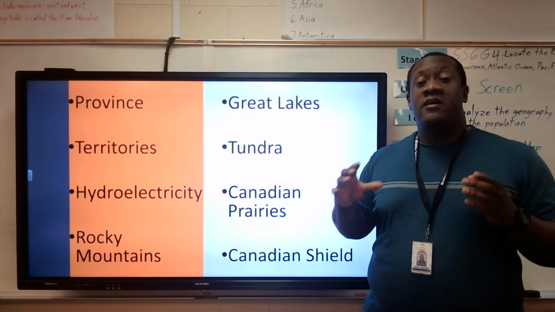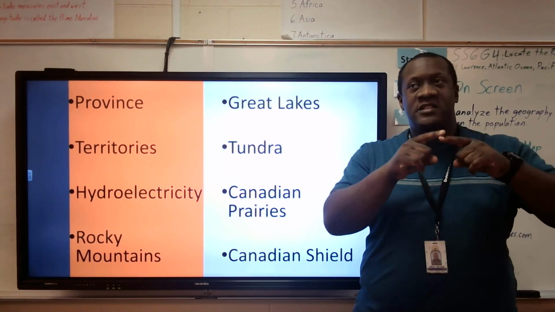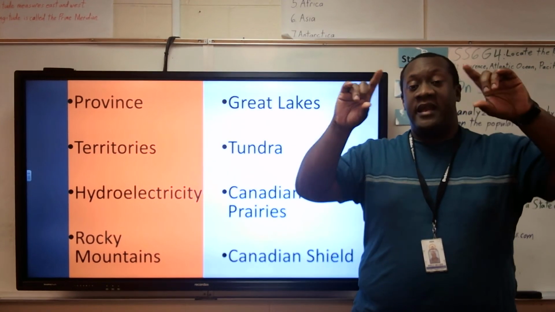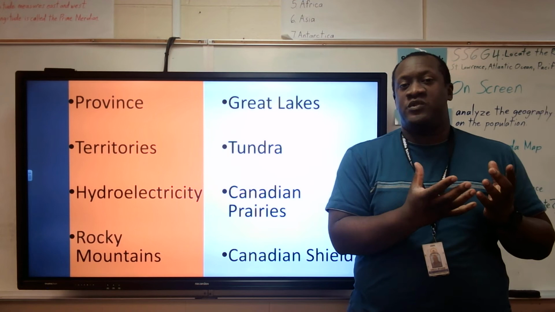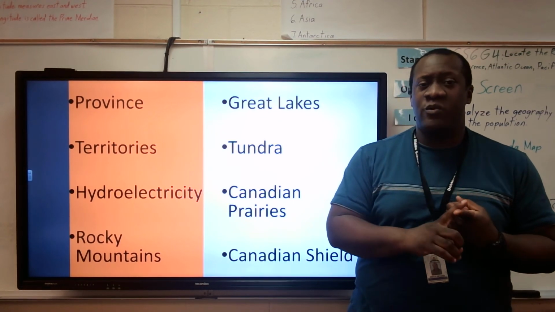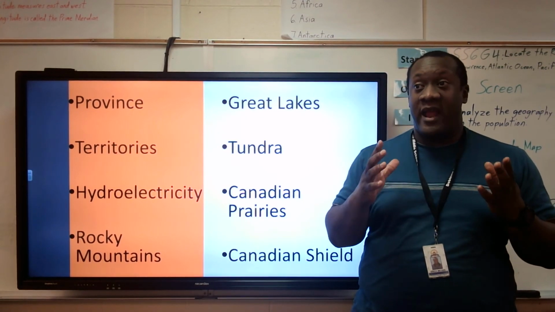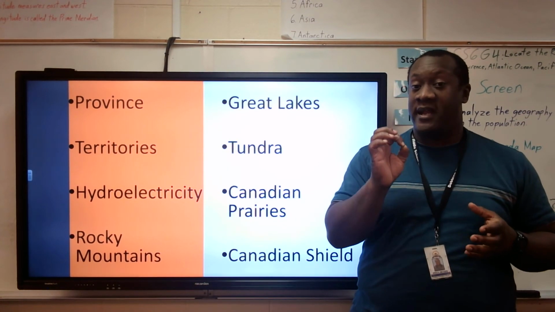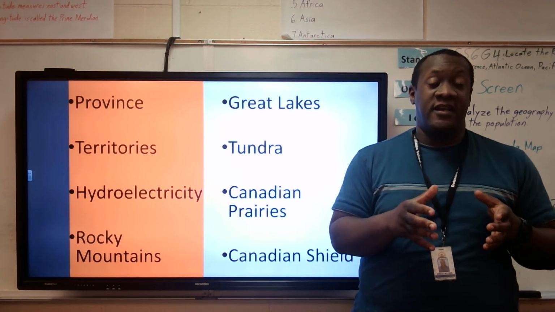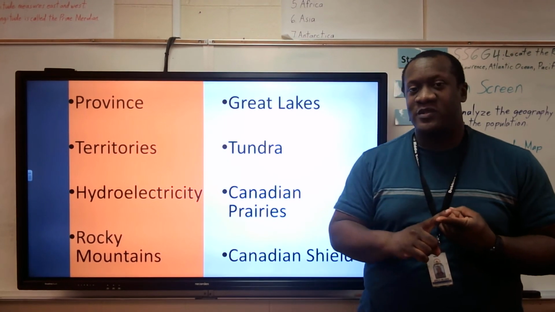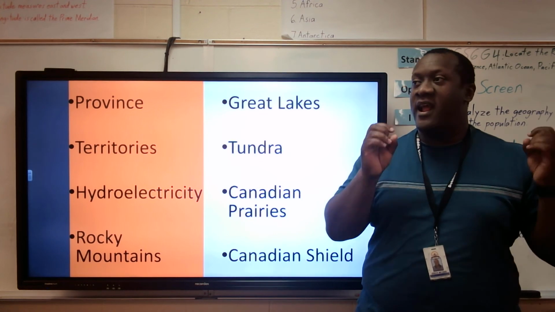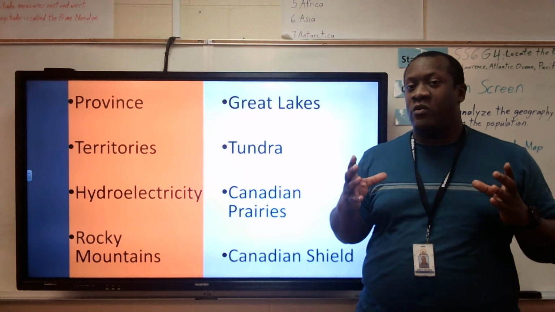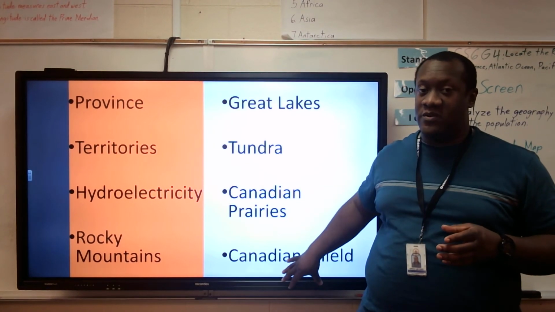So the Canadian Shield is this unbelievably large area in Canada where it has exposed rock that has a lot of minerals and a lot of metals that allow Canada to be one of the largest mining countries, M-I-N-I-N-G, in the world, because there's so many different metals and minerals that they can mine and sell around the globe. We call that area where they do a lot of that mining the Canadian Shield.